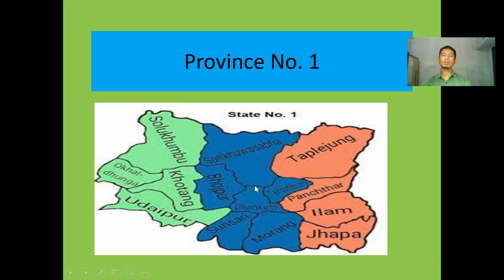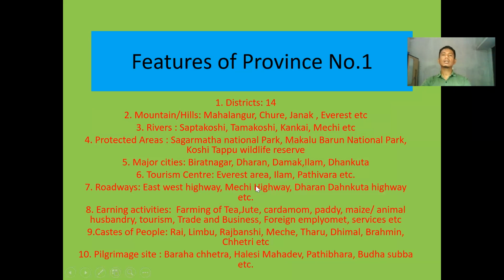Outline map of province number 1 also goes like this. Look here now. Regarding the features of province number 1, altogether there are 14 districts. Regarding mountains and hills, Mahalangur, Himal, Suri Hill, Janak, Everest, these all lie here in province number 1 where we have been living. Similarly, regarding rivers and natural resources, Saptakosi, Tamakosi, Konkai, Mechi are available there.